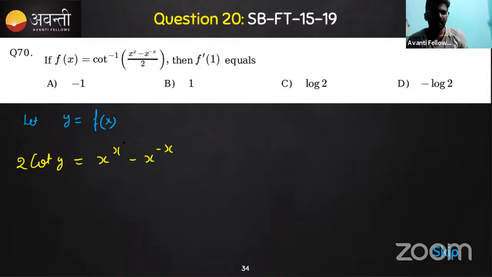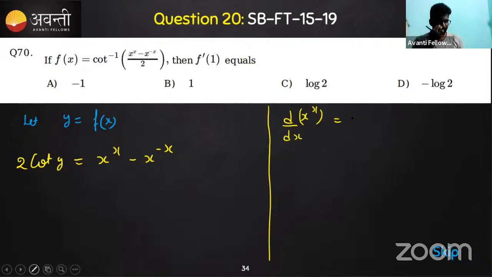But before differentiating, you should know the differentiation of x to the power x, and you should know the differentiation of x to the power minus x. Do you know the differentiation of these two terms? What is the differentiation of x power x? See, again, no need to simplify because by this time you should have learned this easily, isn't it?